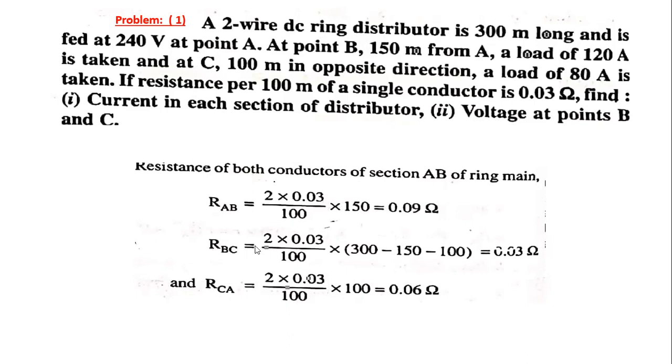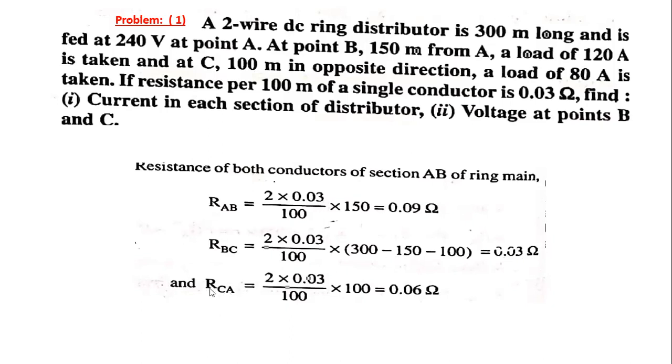Therefore, RBC is equal to 2 into 0.03 by 100, into the distance between B to C, which is 300 minus 150 minus 100. This is the distance between the B to C section. Then the value is 0.03 ohms.